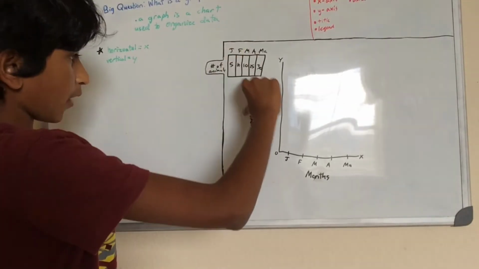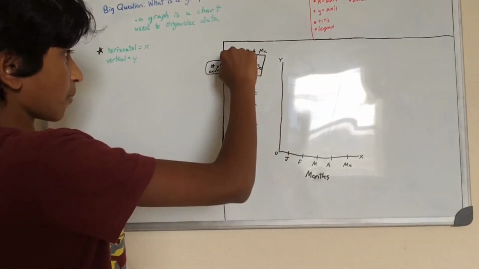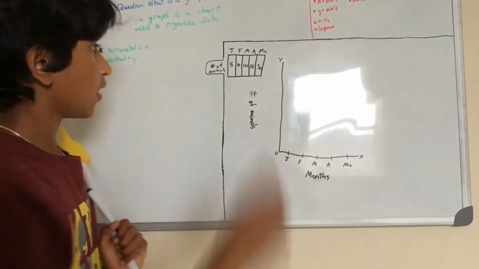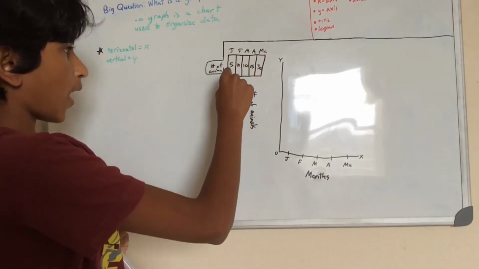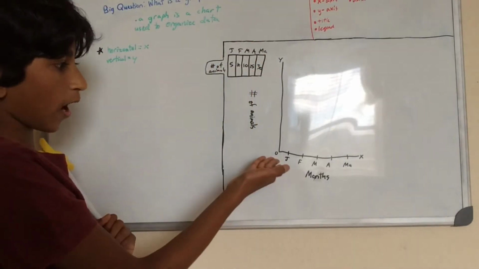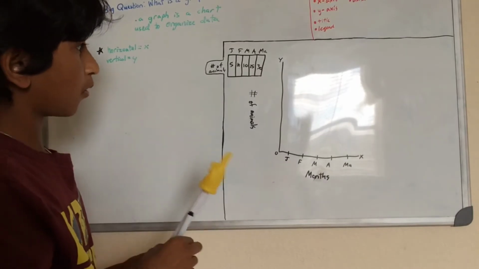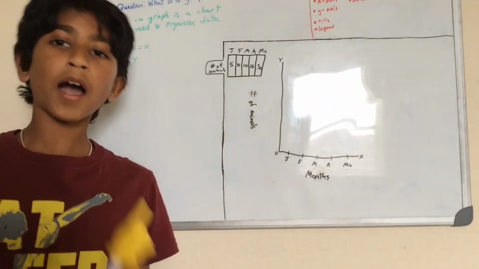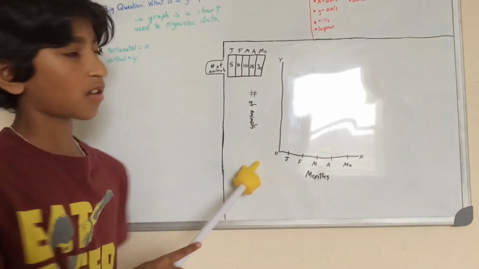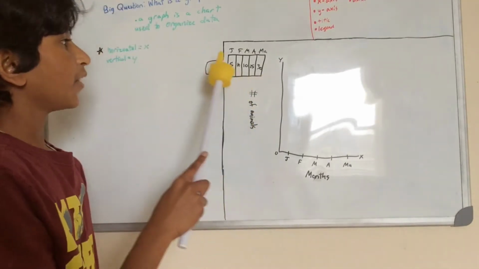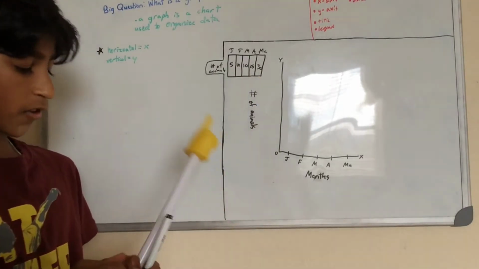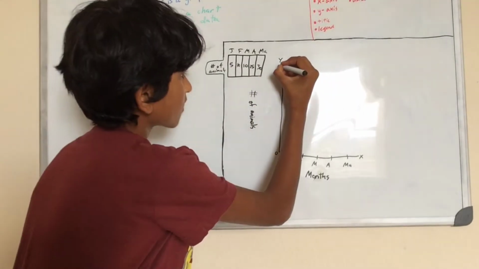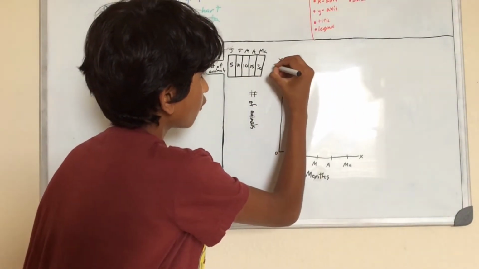Because see, we just moved it here. Imagine it like this: this is the x-axis and this is the y-axis. And then just convert it to a graph. It's that simple. And now what we do is, from our data table, we take the highest number. So the lowest number is obviously 0, and the highest number in this case is 30. So let's mark the very top of the graph with 30.